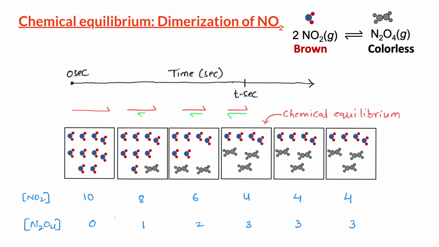So, to summarize, once the reaction reaches equilibrium, 1. The concentrations of reactants and products remain constant over time. 2. The rate of forward reaction is equal to the rate of reverse reaction. These are the characteristics of a chemical equilibrium.